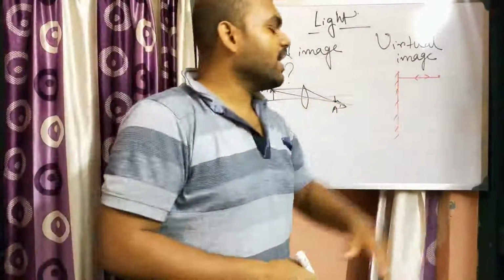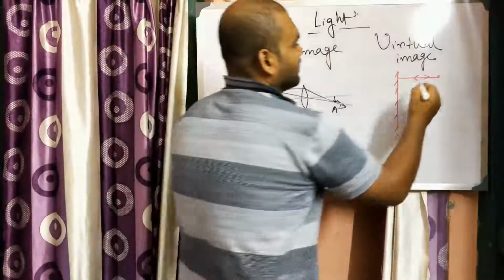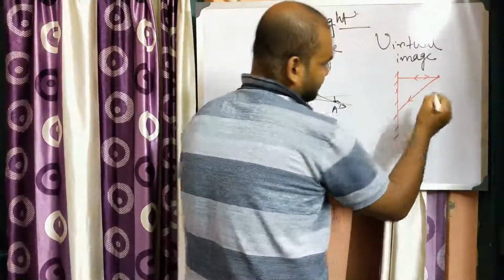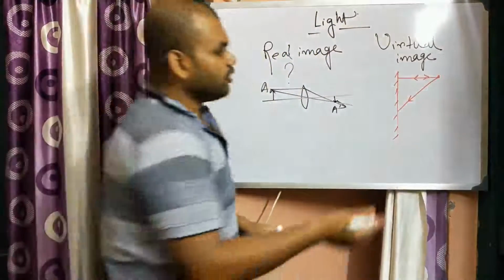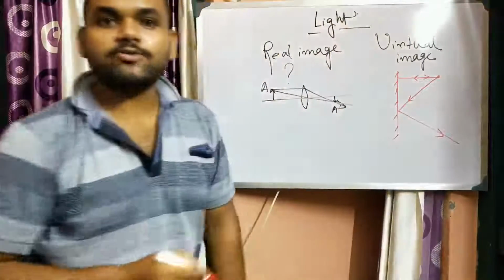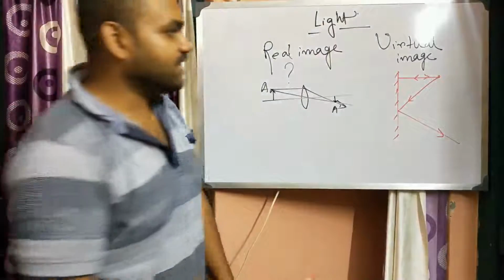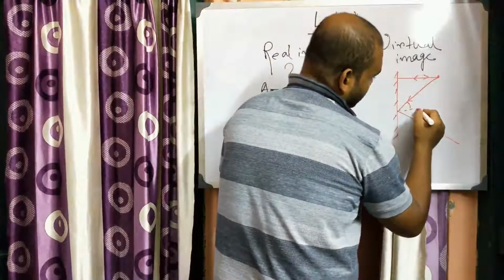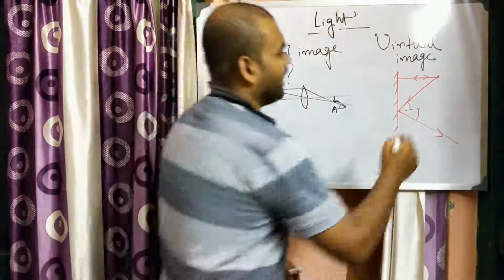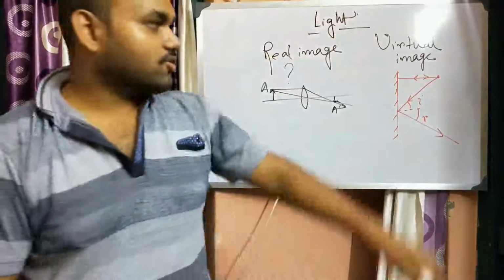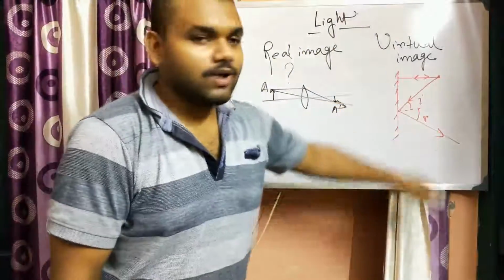Suppose another ray from this point reflects like this, according to the laws of reflection, keeping the angle of incidence I equal to the angle of reflection R.